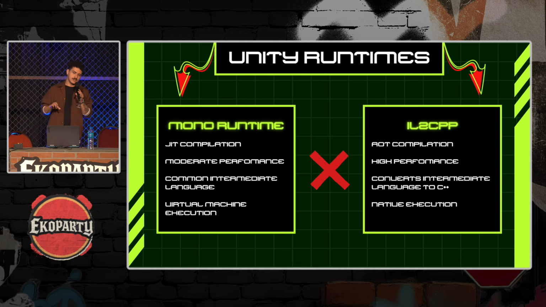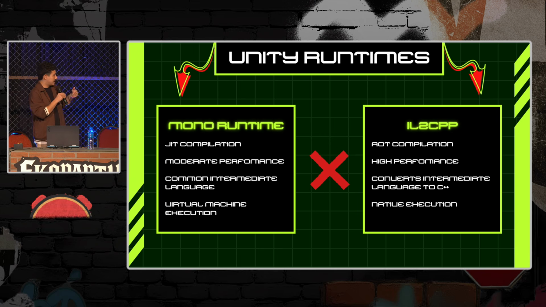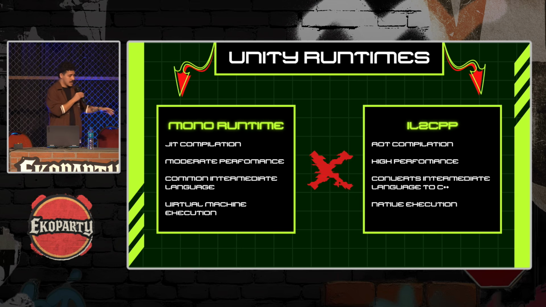The main difference between them is that Mono Runtime uses JIT compilation, which is just-in-time compilation. So it compiles the code at runtime. It has moderate performance, so it works pretty similar to Android on the JVM.